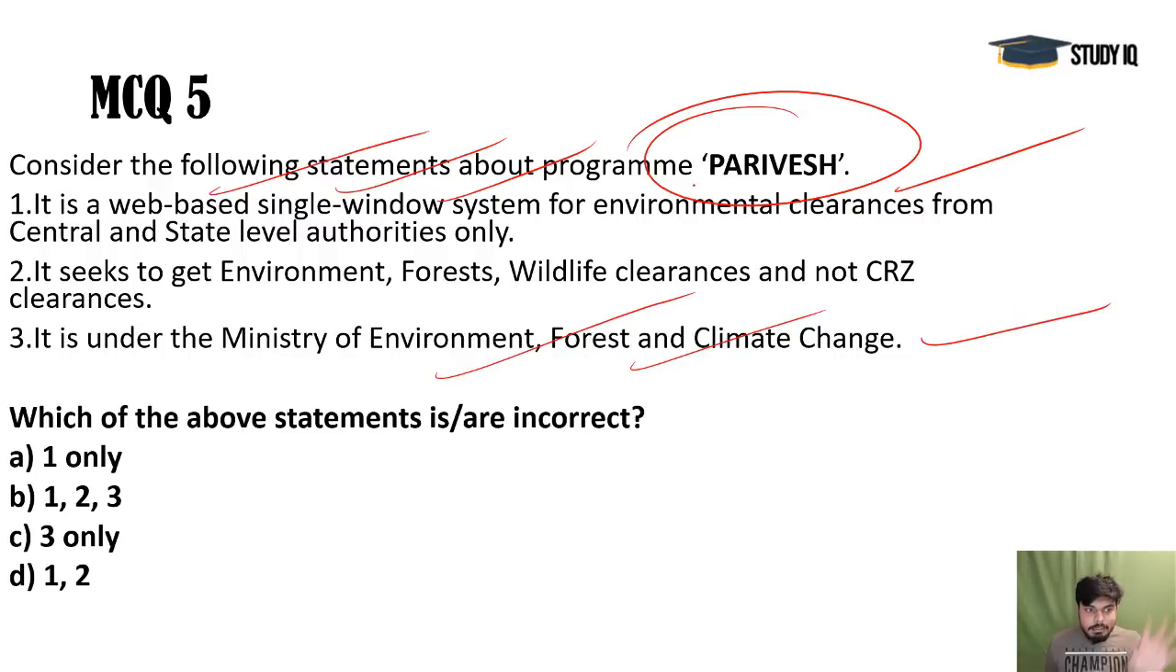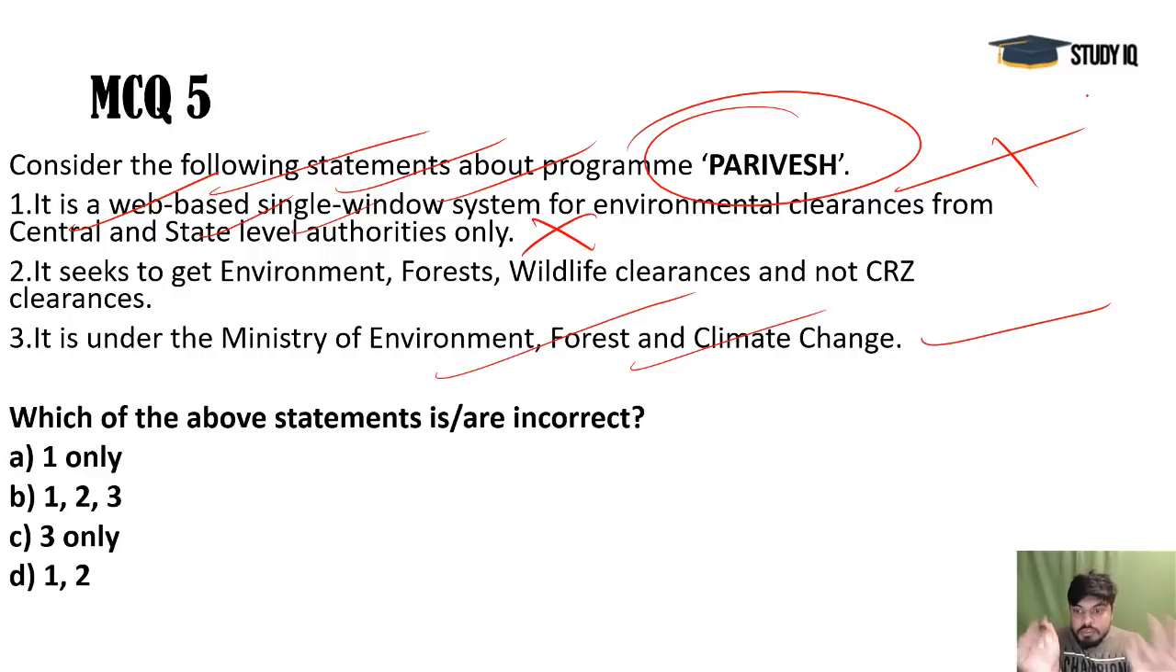That is correct. But you see, this first option is saying that central and state level authorities only. This is wrong because it is also talking about the district level. So all the levels are covered under it. It is making all the process automated because it is a single window clearance system. Wherever clearances are needed, whether central clearance, state-wise clearance or district-wise clearance, all these authorities, when they are giving these clearances, all will be taken on this single window system.